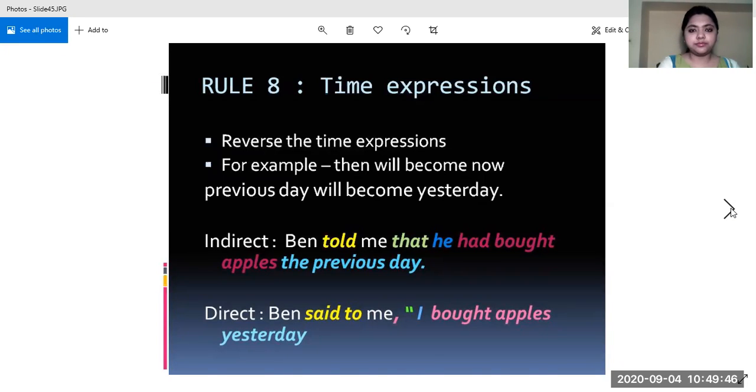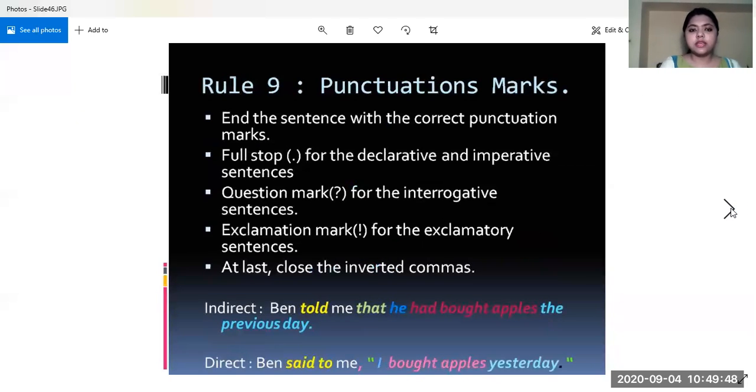Next is now punctuation marks. Whatever the sentence is, we have to end the sentence with the correct punctuation marks. When we change a direct speech into indirect speech, we end the sentence always with a full stop. All the kinds of sentence we transform into assertive sentence. There we did declarative sentence also, we did imperative sentence, we did interrogative and exclamatory sentences.